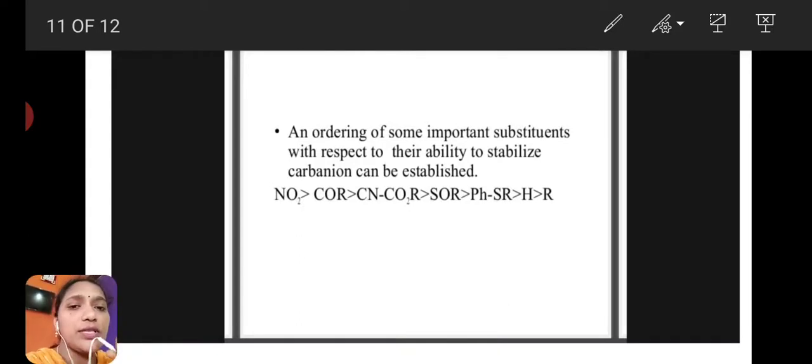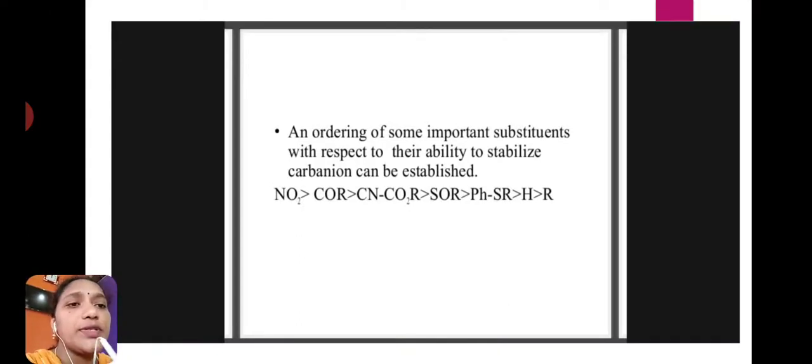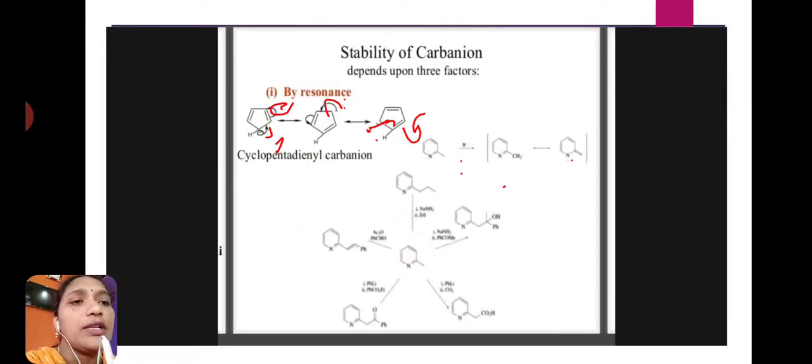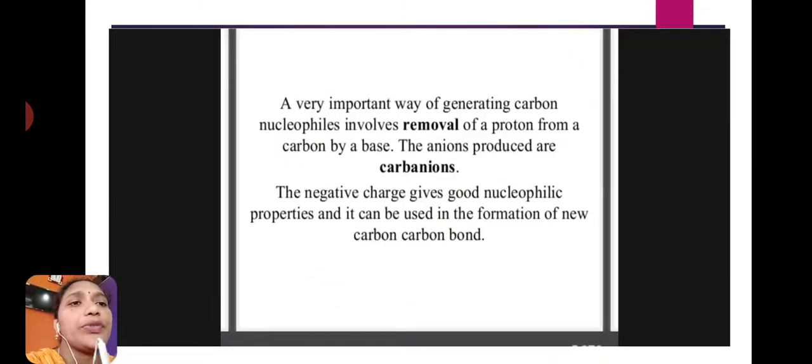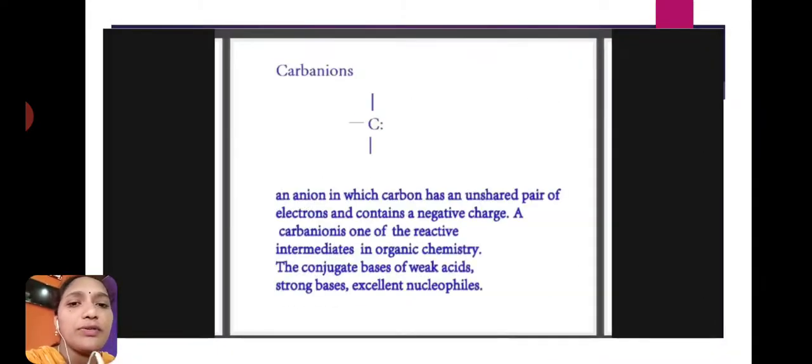Okay, students, this is about today's session. Once again, we will discuss briefly. First we have to discuss carbanion. What is carbanion? Carbanion means the carbon which is having an unshared pair of electrons or contains a negative charge, then that is called a carbanion.